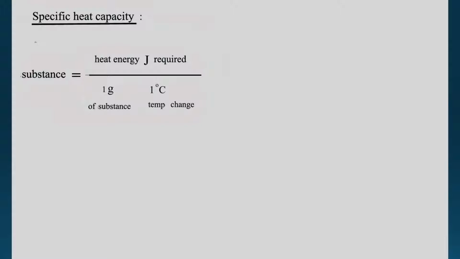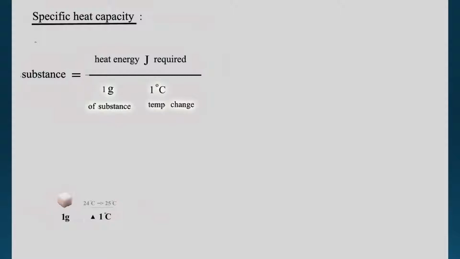Now I show you an example. If there is 1 gram of a substance, and now what's the room temperature? I think it's about 24 degrees outside, nice and cool. And I want this substance to go to 25 degrees, a 1 degree increase.